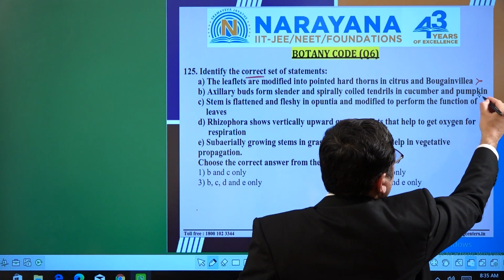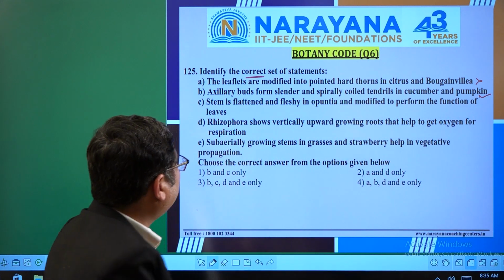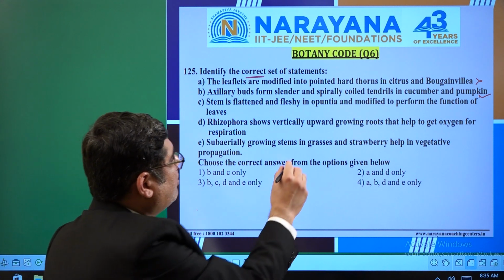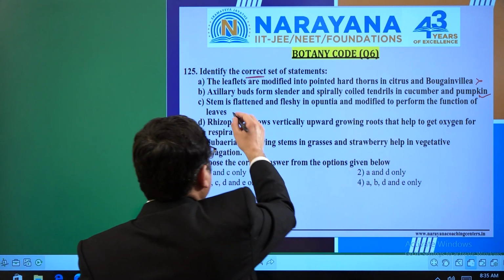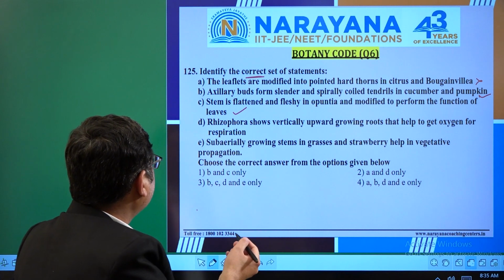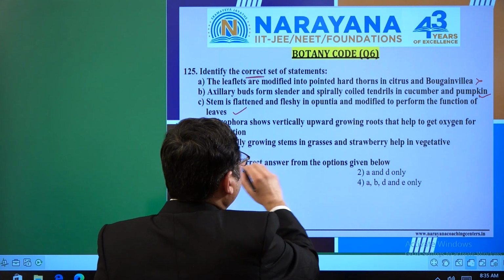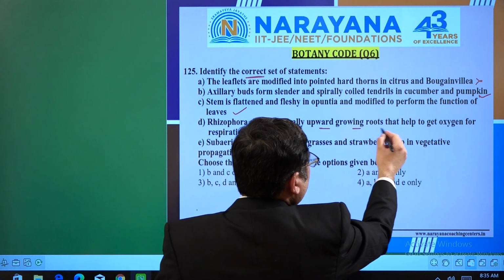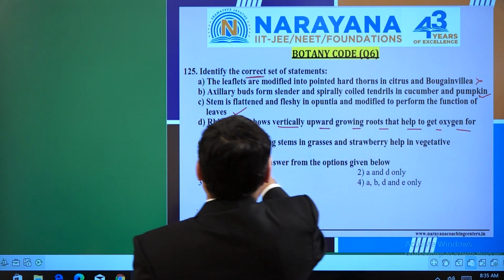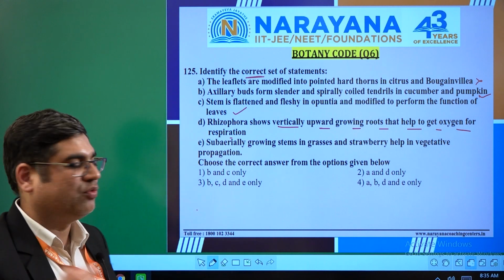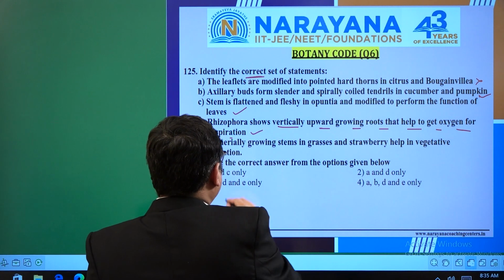So here we can take a right. Then stem is flattened and fleshy upon shear and modified to perform the function of the leaves. Of course, it is the core answer of it. Then we go with the next. Rhizophora shows vertically upward growing roots that help to get oxygen for respiration. We know that is called the pneumatophore. It is the correct one.